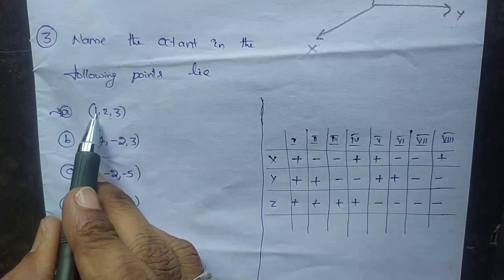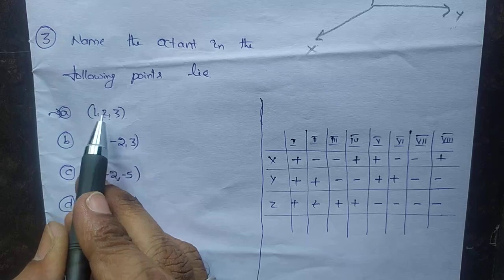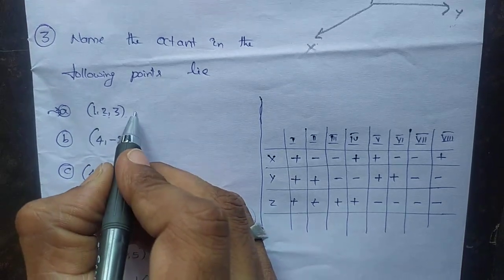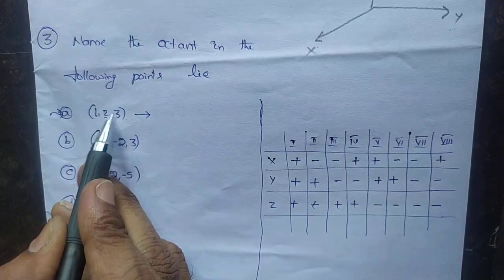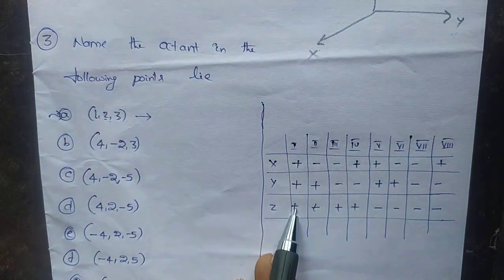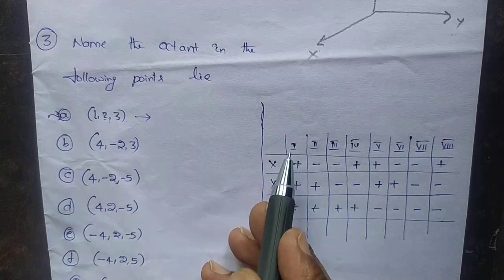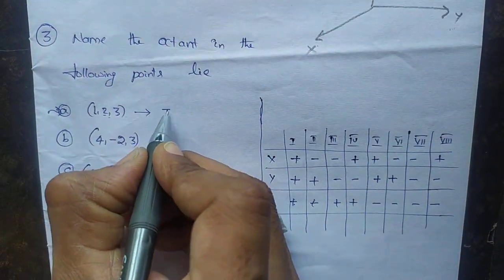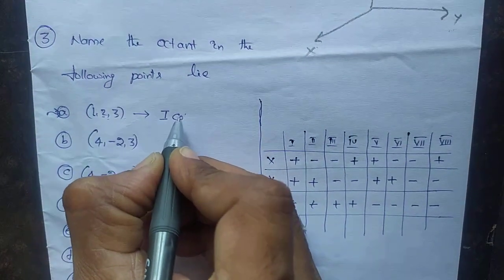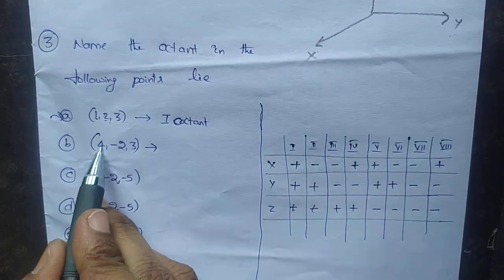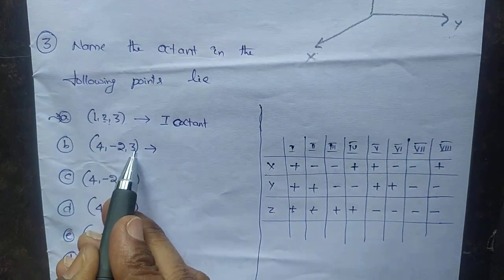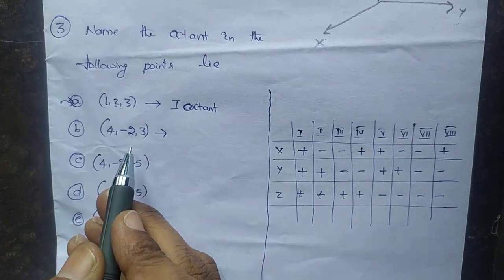Take the first point, x, y, z. Now where does it lie? Positive, positive, positive. It lies in the first octant. Understand?